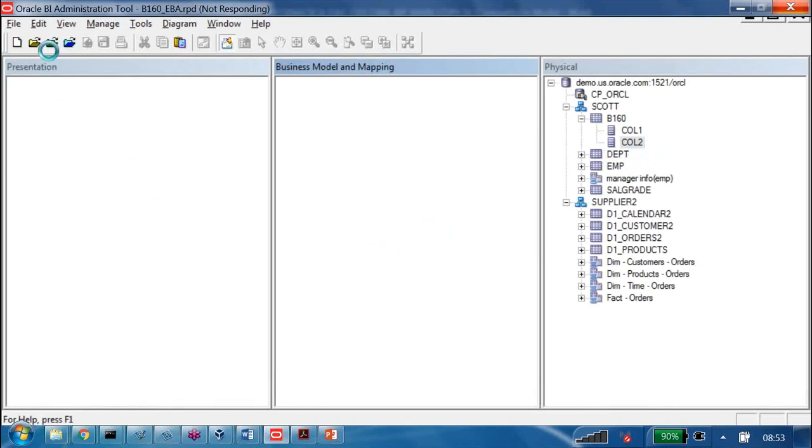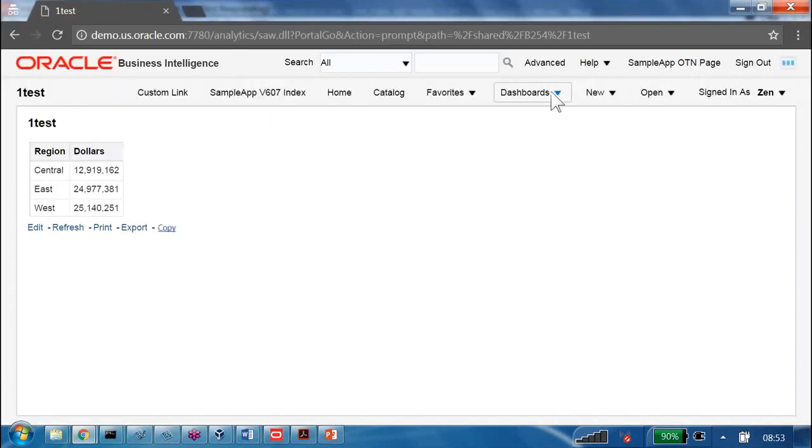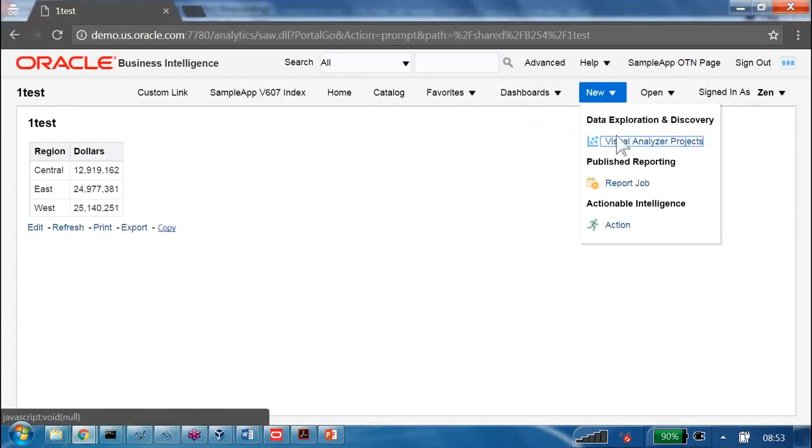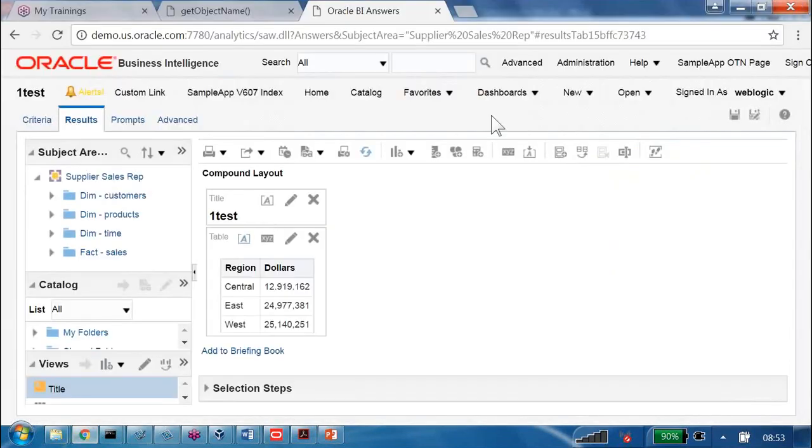Whatever presentation layer is available, only the corresponding things from that presentation layer are what we are going to see on the reporting side. In this reporting side, we are going to see only presentation layer related objects.